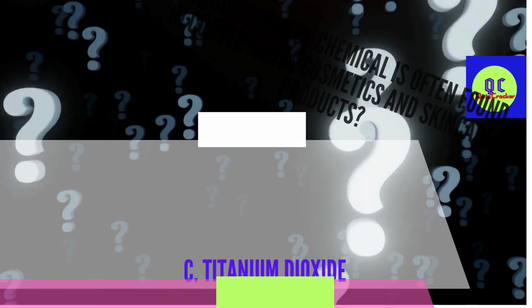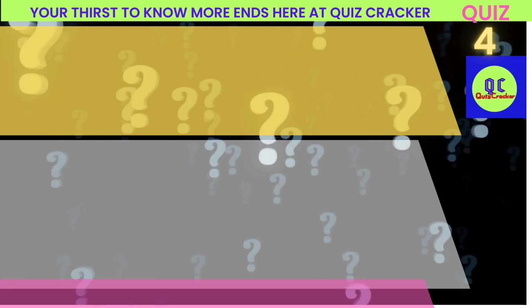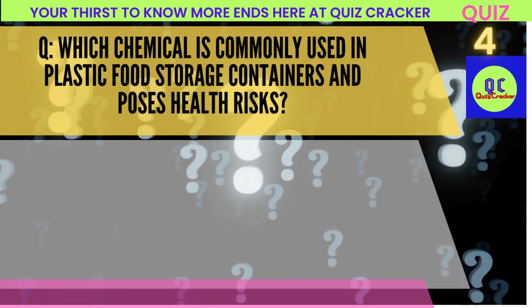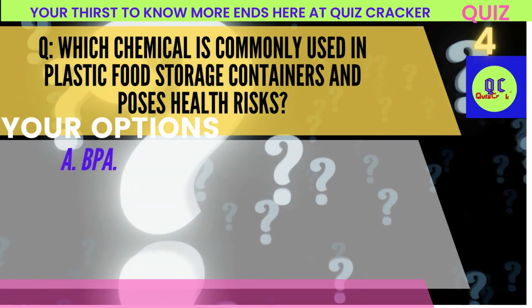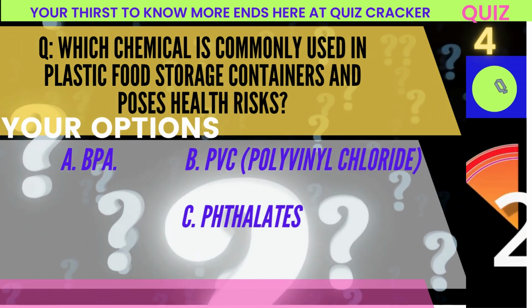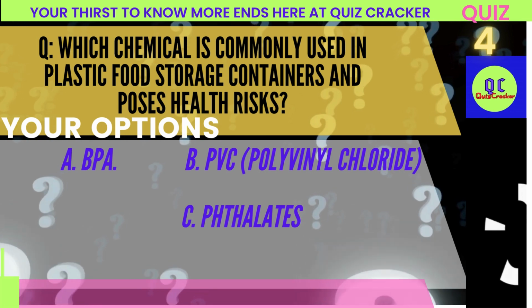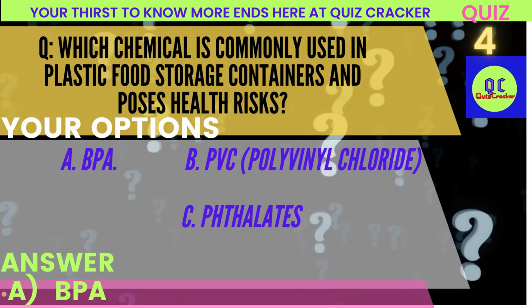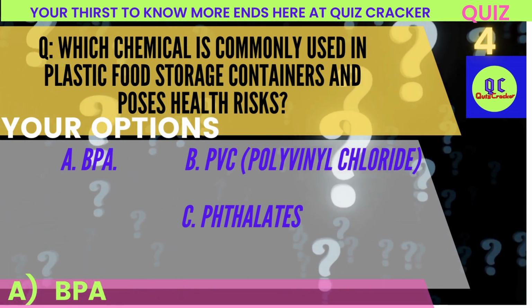Parabens. Which chemical is commonly used in plastic food storage containers and poses health risks? A. BPA. B. PVC, polyvinyl chloride. C. Phthalates. Correct answer: A.